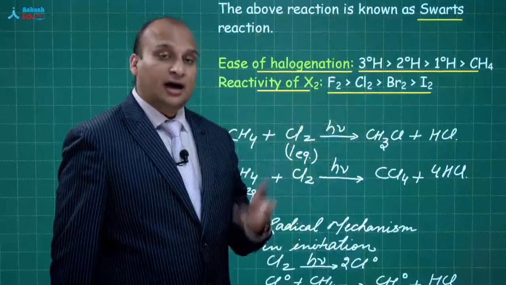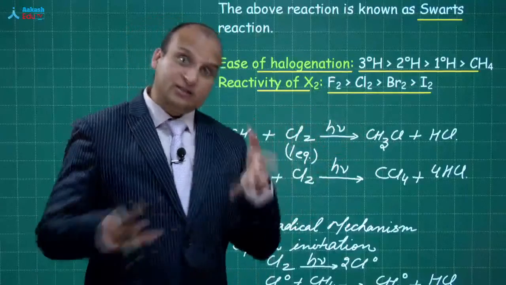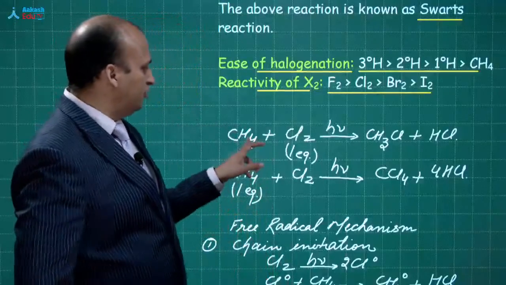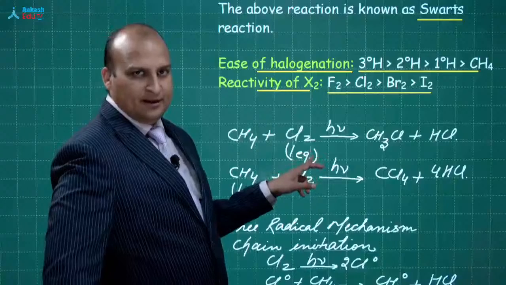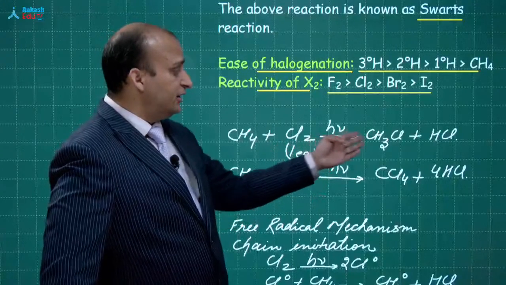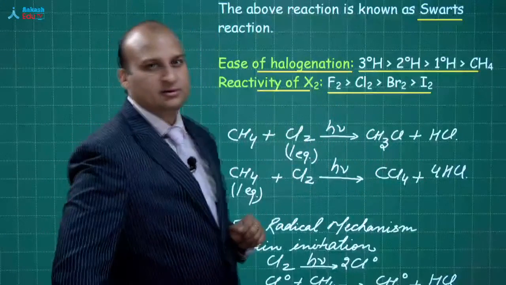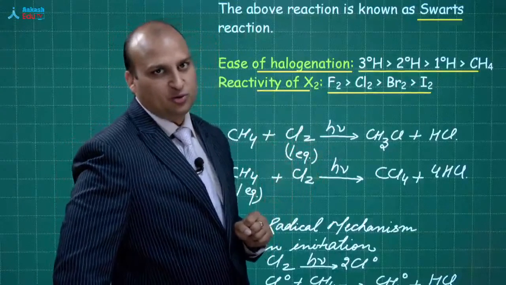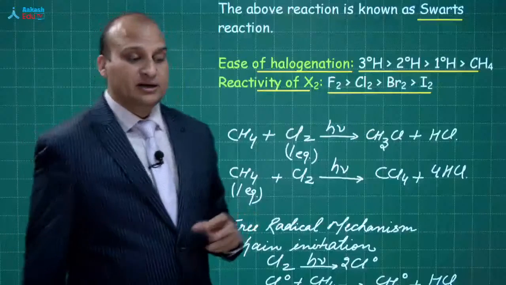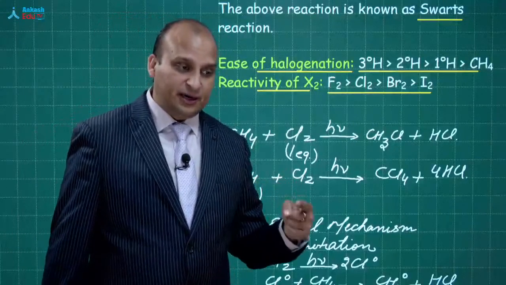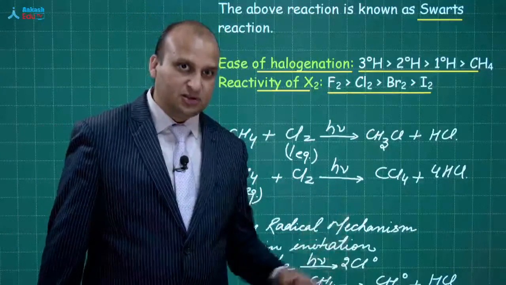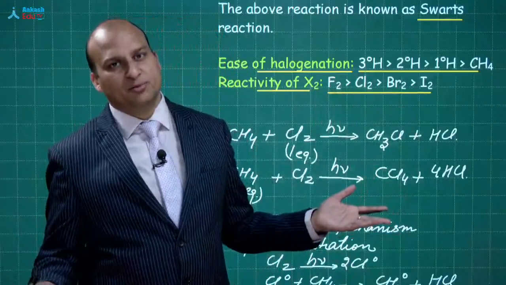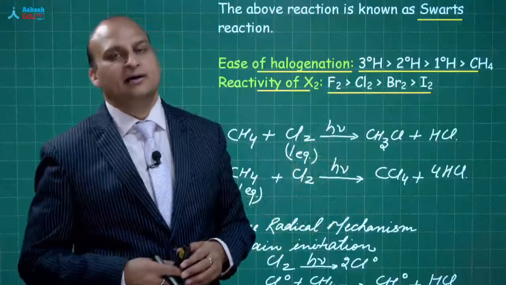I am not using fluorine because it is the most reactive. If I use fluorine over here, even a small quantity will try to substitute all the hydrogens. So it is very hard for us to control. You will get products like CH3F, then CH2F2, then CHF3, then CF4. A mixture of a variety of products will be obtained because fluorine is highly reactive.